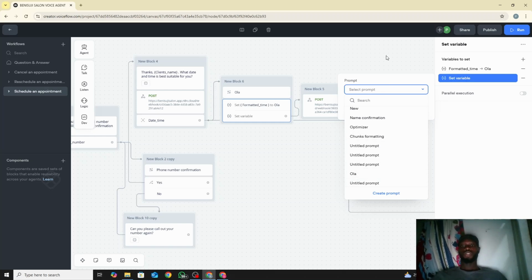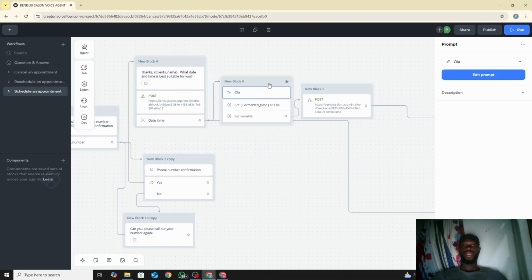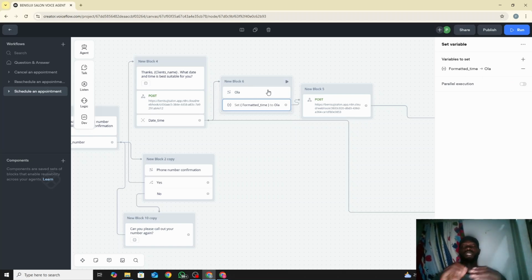Once you do that, you then choose the variable you want to save it as. I converted the prompt from the alert, and I wanted it in a variable called formatted time. The prompt, which I named Ola, is not in a variable, so there's no way I could use it. So I converted the whole reply gotten from the prompt into a variable, which I set as formatted time. I don't know if you understand.